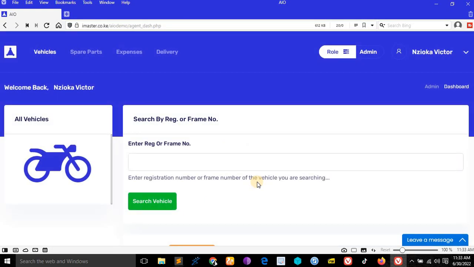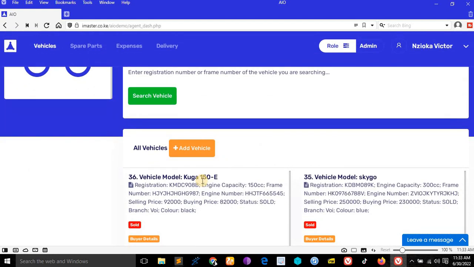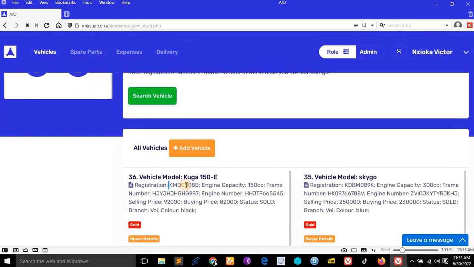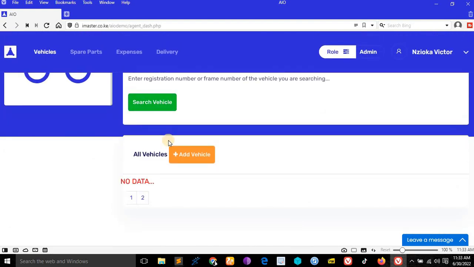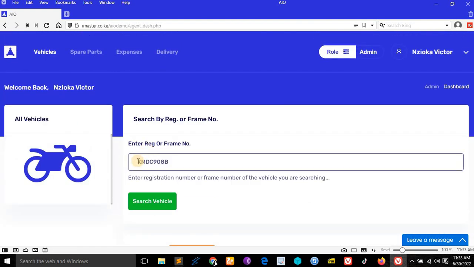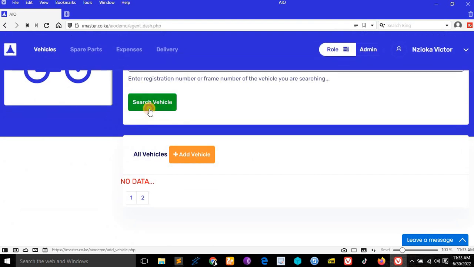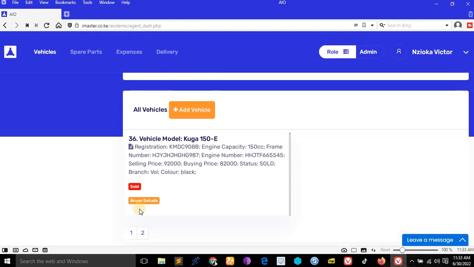If you create invoice, it will take you back to the dashboard, to the agent, and you can search. You can search the vehicle here. You can search this one. See, the status has turned to sold. You can search it here like this. Make sure there are no spaces. You search like this, and you can see the buyer details.